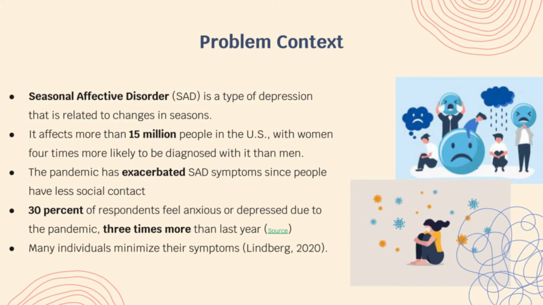SAD stands for Seasonal Affective Disorder. It is a type of depression that is related to changes in seasons, and it usually starts in the fall and continues into the winter. After we did research, we found out that more than 15 million people in the US are affected by SAD, and it gets even worse because of the pandemic. Compared with the same time last year, 3 times more people feel anxious or depressed. Lastly, people are not willing to share their symptoms with others.